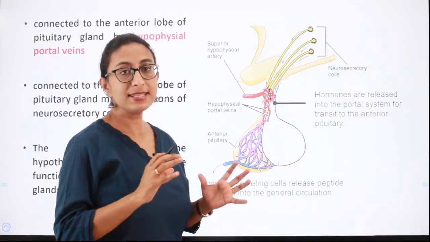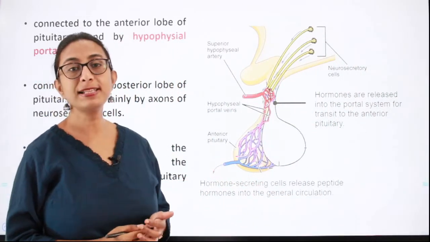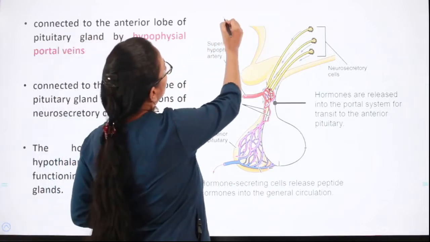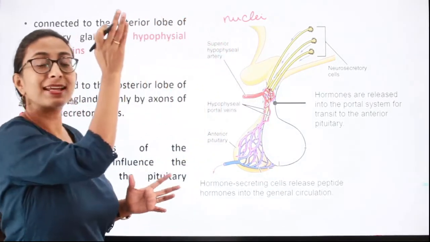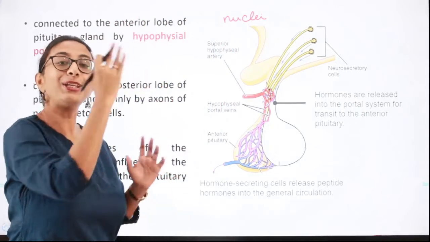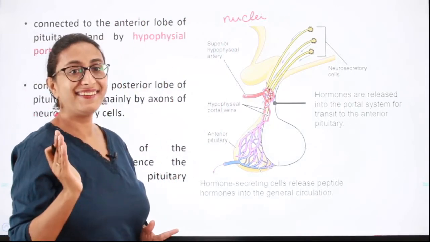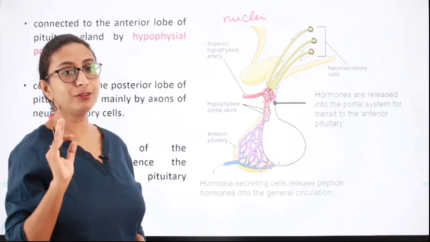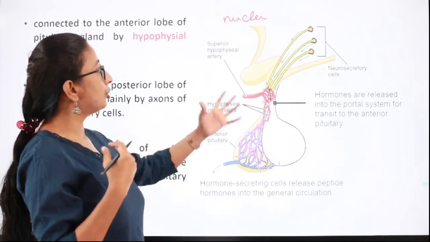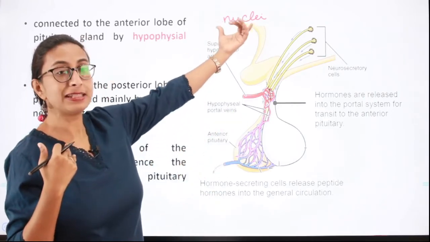The hypothalamus has neurosecretory cells called nuclei. Please do not confuse this nuclei with the nucleus of the cell. Okay, so this is where you will start getting confused. So please do not get confused. Even in your examination, you might get questions using these terms.